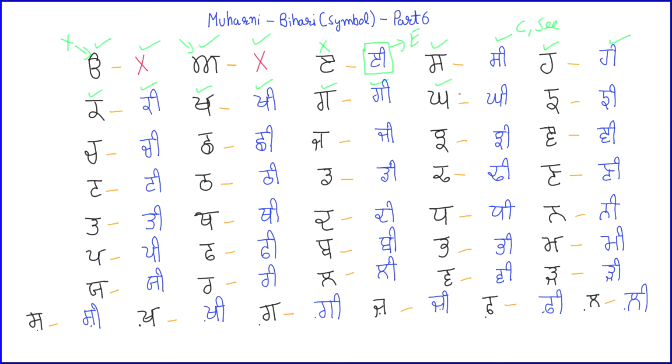Nganga. Nga. Ni. Chacha. Cha. Chi. Jajja. Ja. Ji. Nyanya. Nya. Yi.